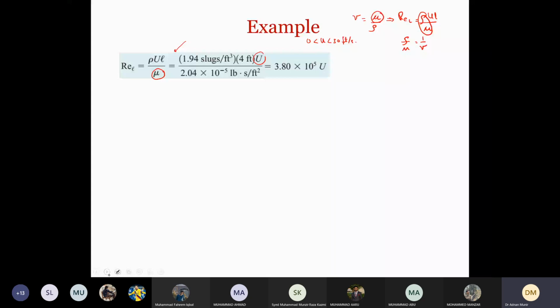Now the next step is to use this equation for transitional flow. CDF equals 0.455 divided by this equation, and we come up with this CDF value of 0.00308.